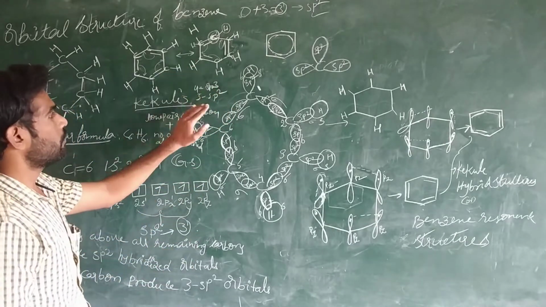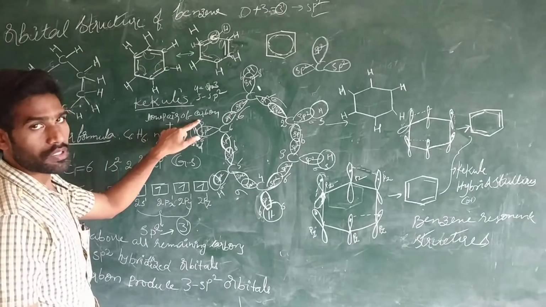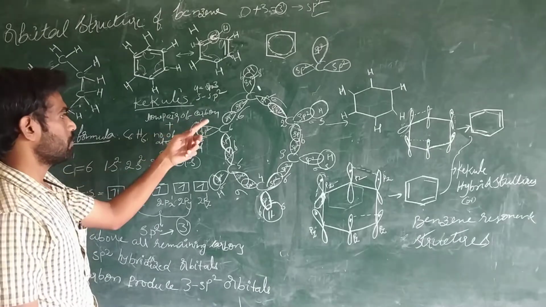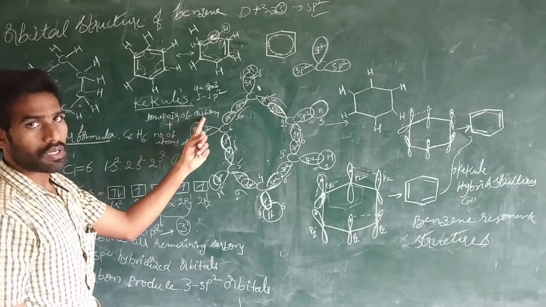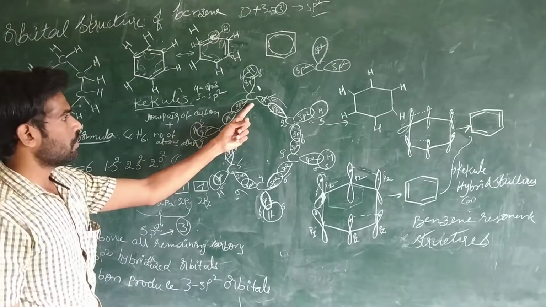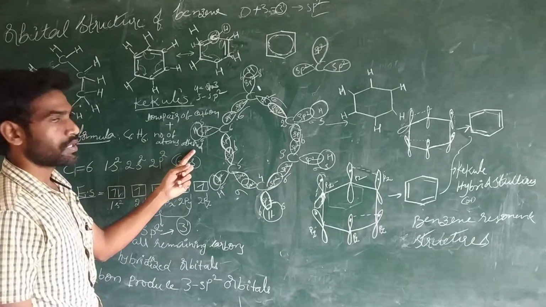We identify based on this formula: lone pairs of electrons on the atom, any atom. In this case, we are considering carbon because we are looking at the carbon atom. That's why lone pairs of electrons on carbon atom and number of atoms attached.